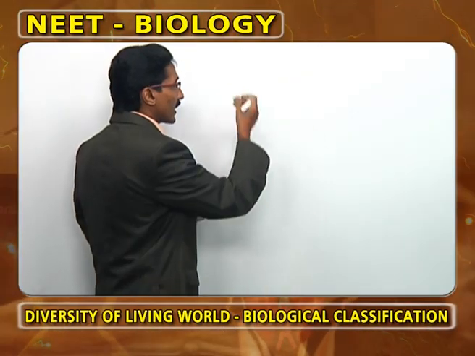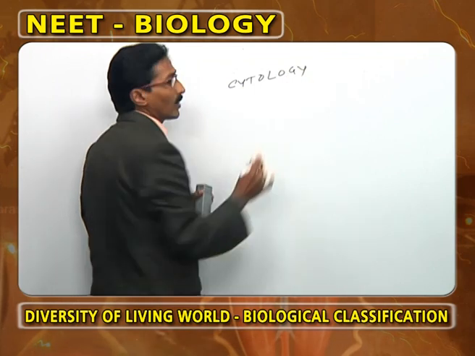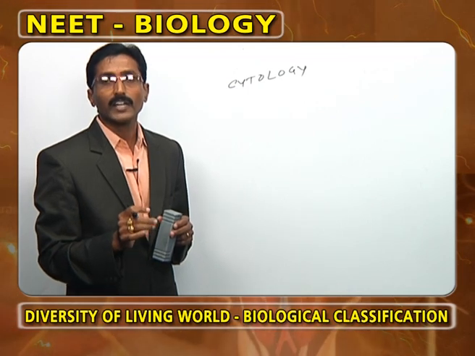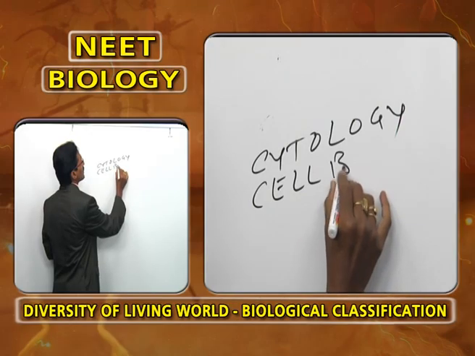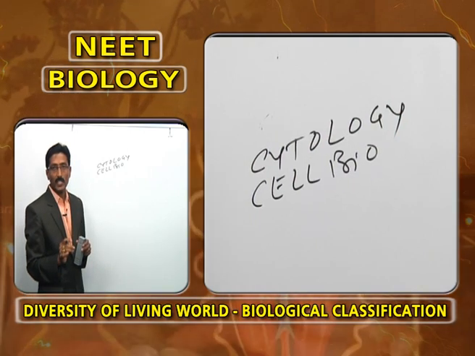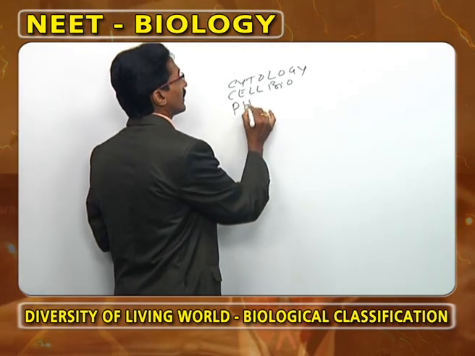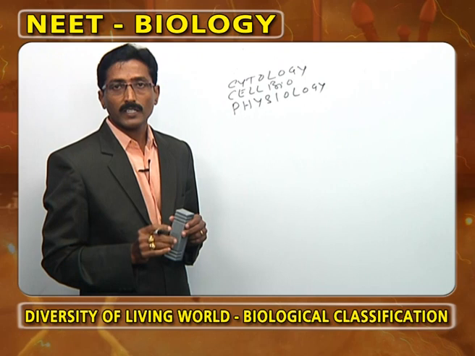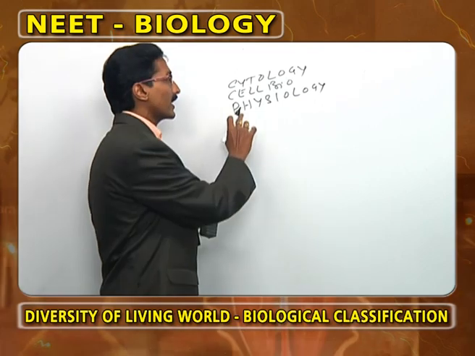Histology is followed by the next branch, we call cytology. What is meant by cytology? It is the study of structure and function of the cell and its organelles, that we call cytology. It is followed by cell biology. What is meant by cell biology? Cell biology explains that the cell is the structural and functional unit. Now, cell biology is followed by physiology. What is the next branch? Physiology. What is meant by physiology? It is the study of functions or processes of different organs, that we call physiology.